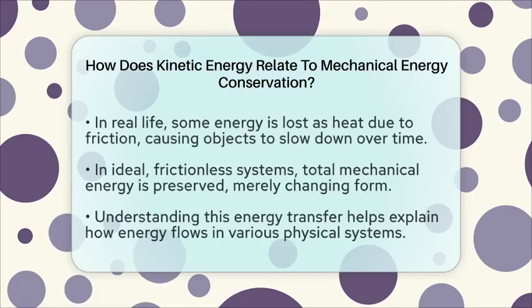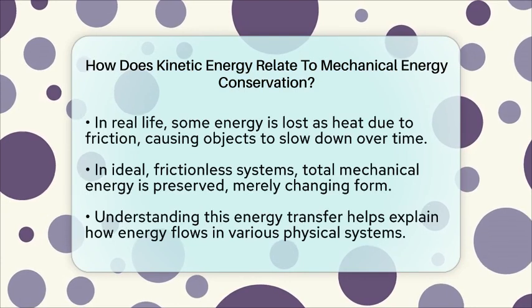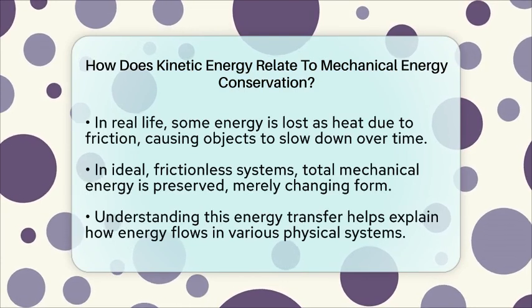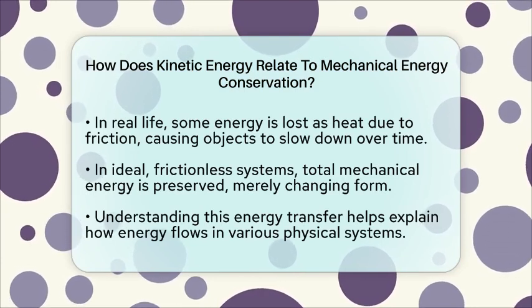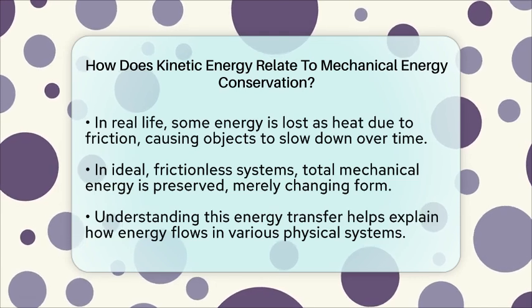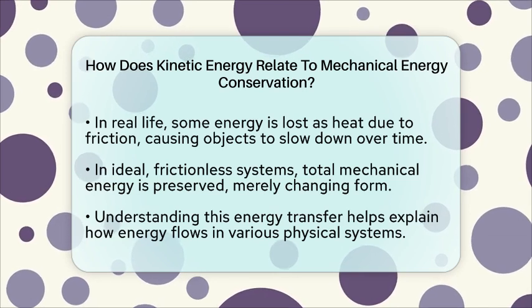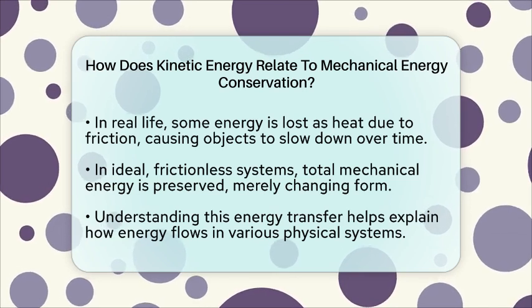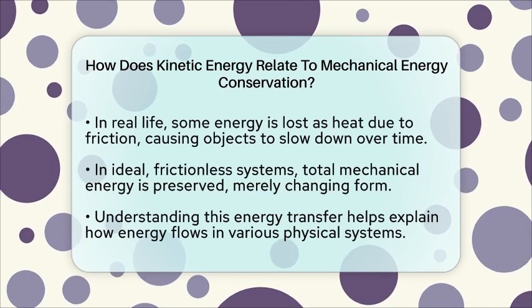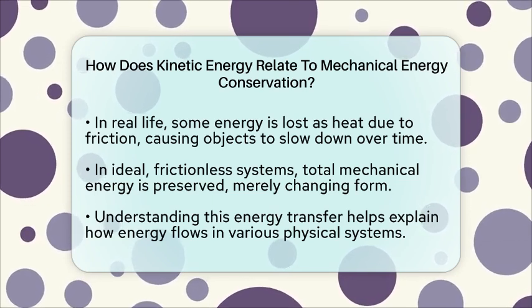In real life, some energy is always lost as heat because of friction. That's why a moving object eventually slows down. But in an ideal system without friction, the total mechanical energy is always conserved, just changing between kinetic and potential energy.